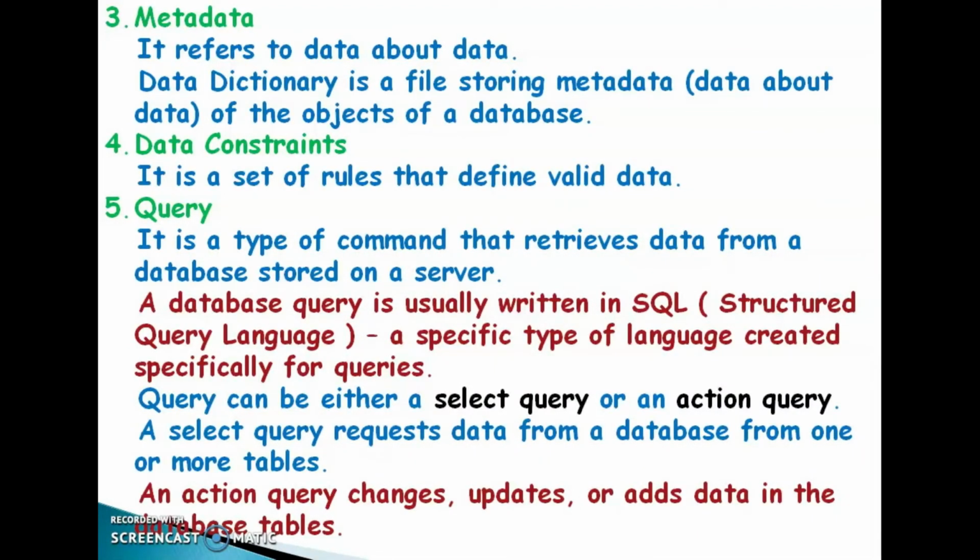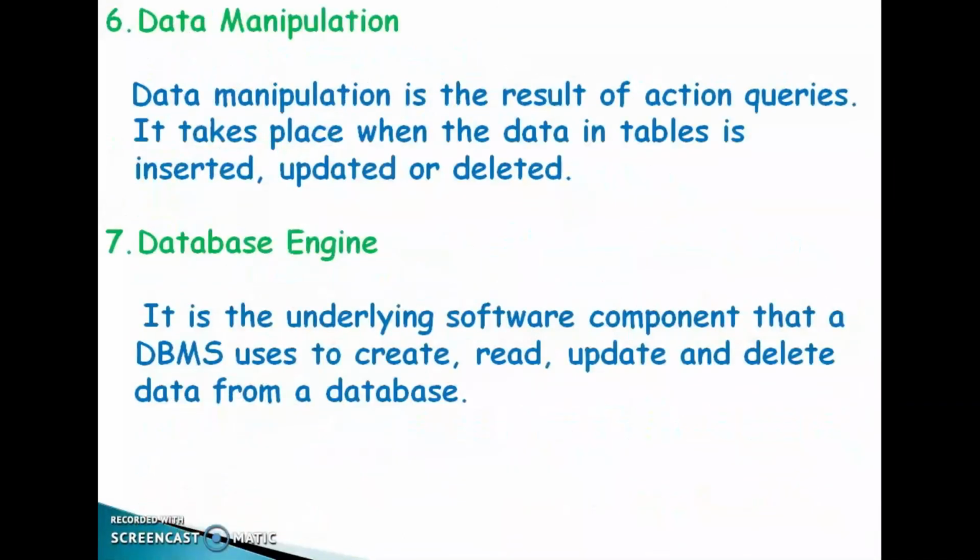A query can be either a select query or an action query. A select query requests data from a database from one or more tables. We can access data from a database from one or more tables. An action query means we perform some action on that table, that is, it changes, updates or adds data in the database tables. That is query.